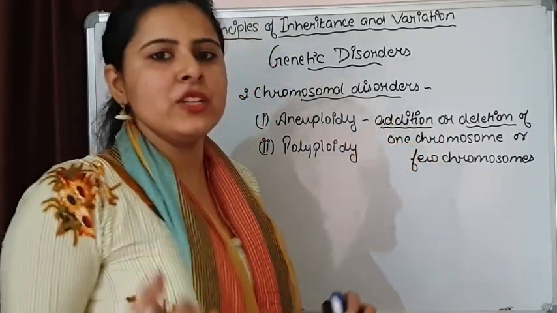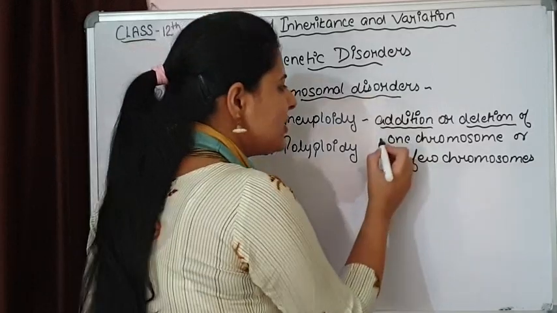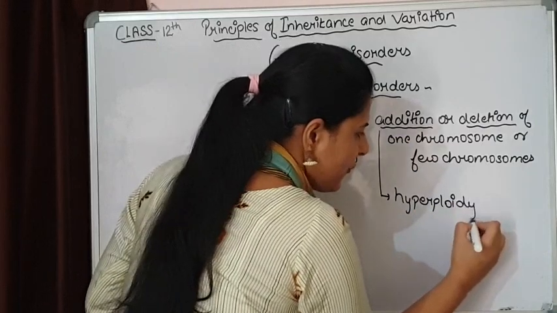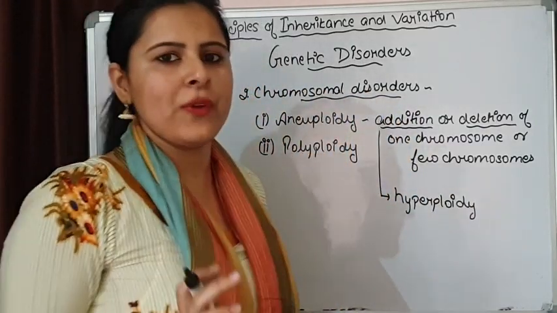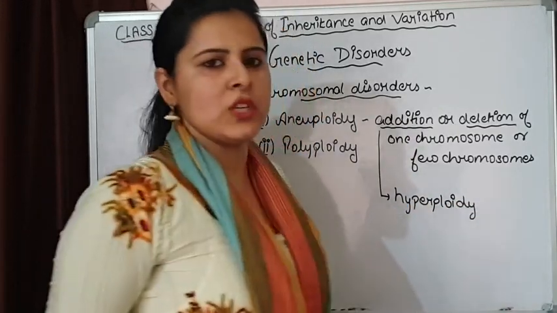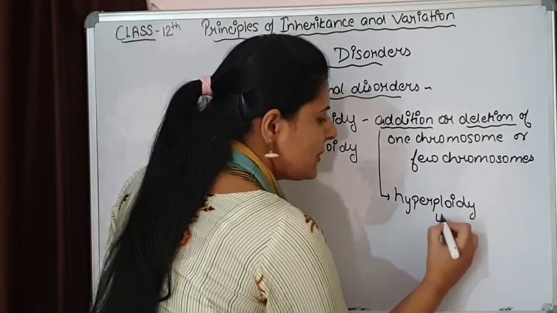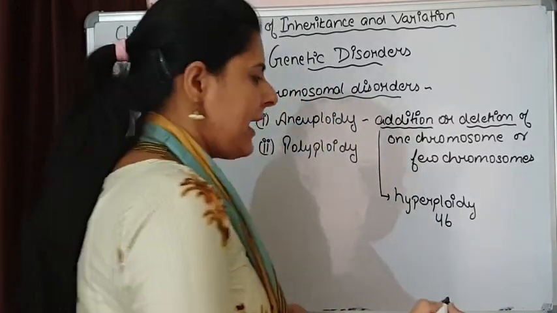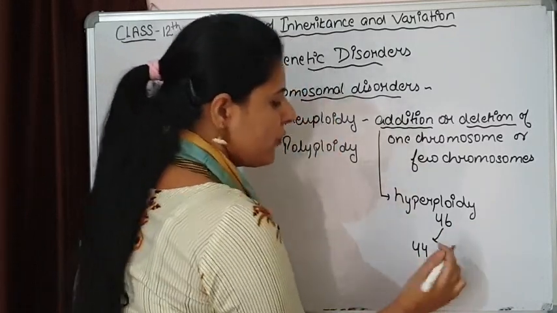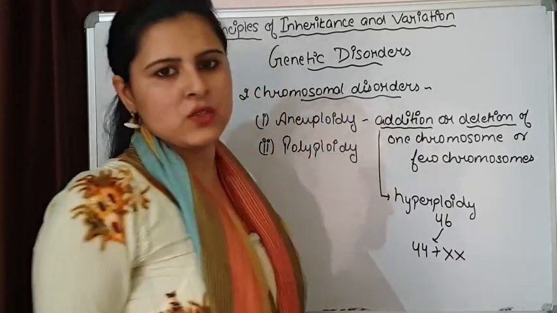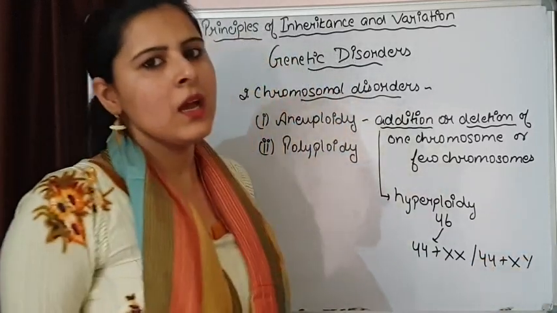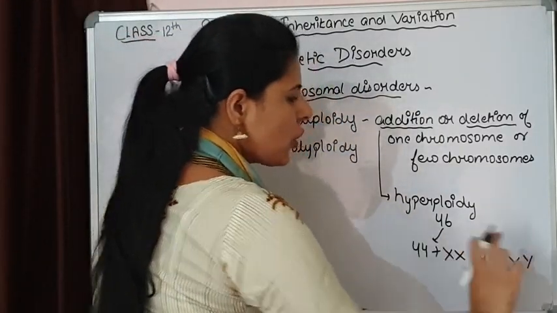Whenever there is addition of an extra chromosome, that condition is hyperploidy. That type of aneuploidy, when there is addition of an extra chromosome, is known as hyperploidy. And what will be the situation in hyperploidy? We know that human cells have 46 chromosomes, which we can write as 44 autosomes plus sex chromosomes. This can be a situation for a female, or for a male, this is the other situation. So this is a normal condition.